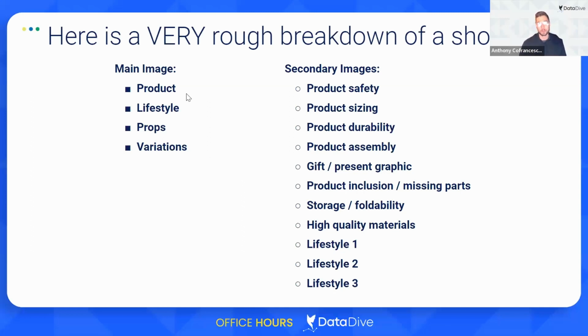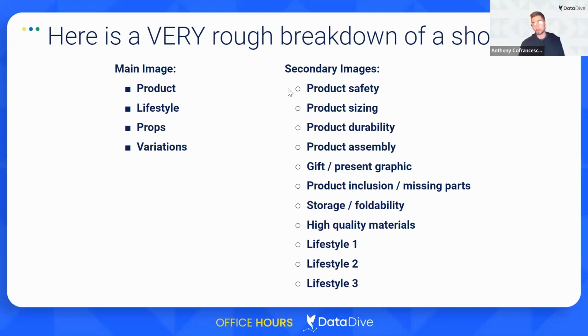But just in a few minutes, what I was able to do is say, okay, for main images, I want a shot of just the product. I want a lifestyle image with a white background. I want a product with the props. And then maybe if I have variations, some decals that are showing the extra color variations.